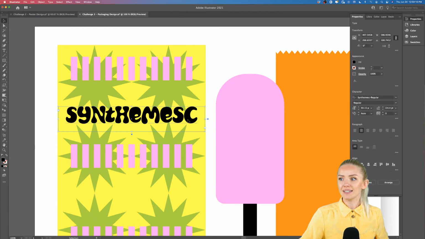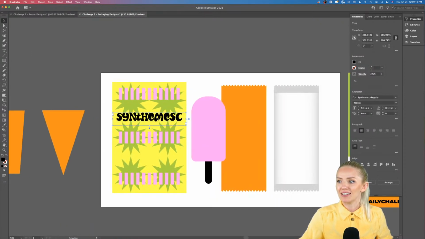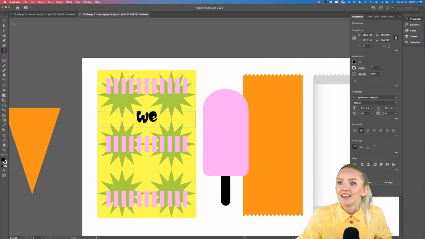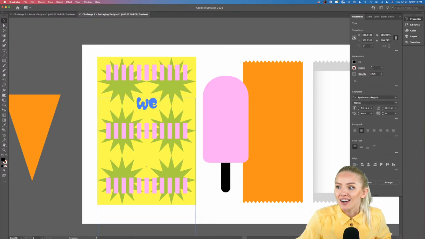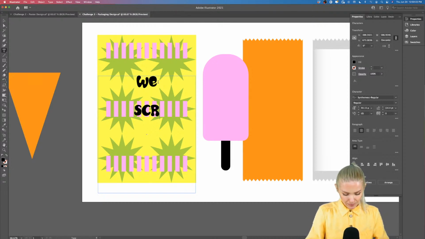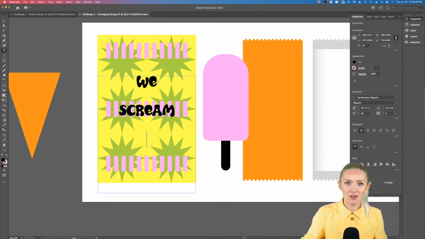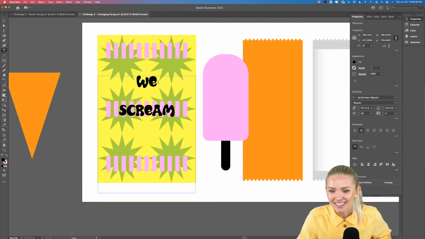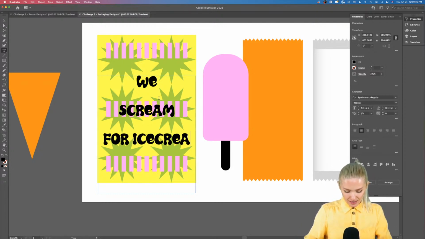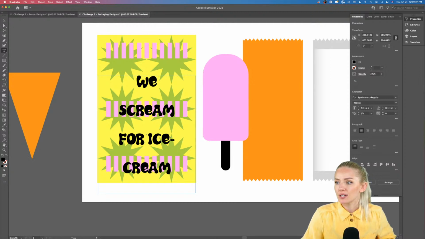Okay, so now let's type in our "we scream for ice cream," or whatever you want your ice cream to be called. I'm going to put "we scream for ice cream." I thought it was a great slogan. We've all kind of been using it. All right, that has to be the pink lemonade popsicle. Yeah. We scream for ice cream. There we go.